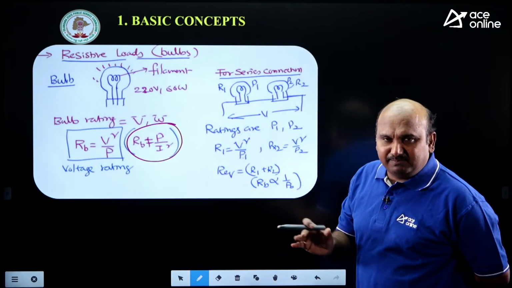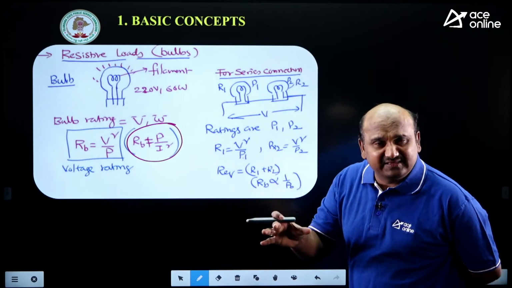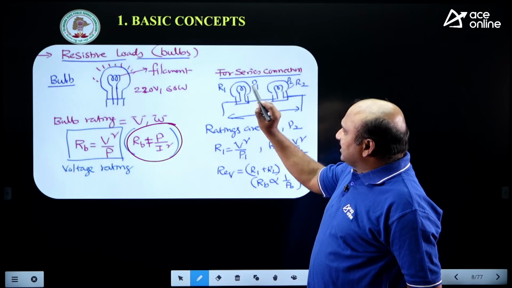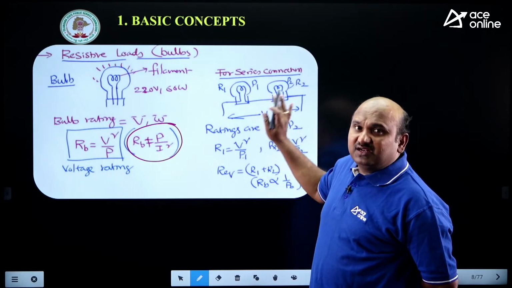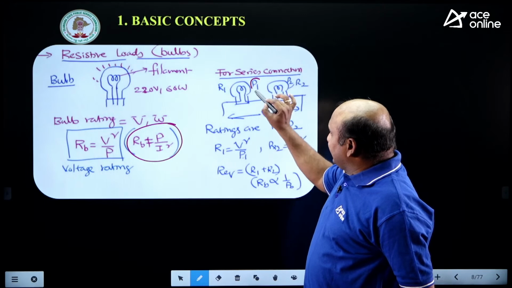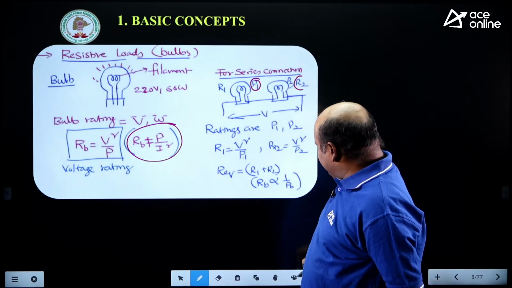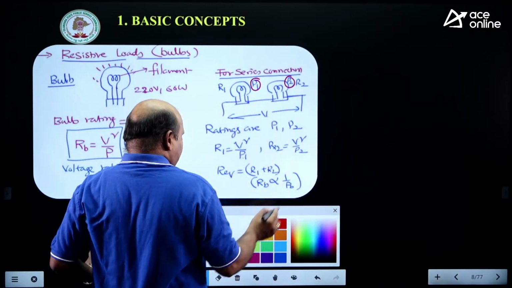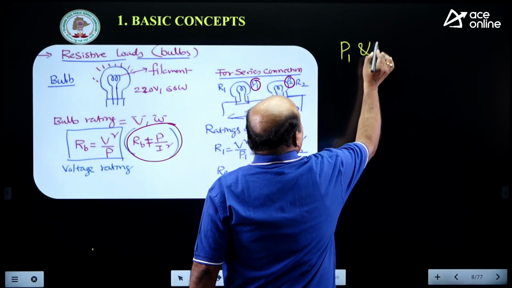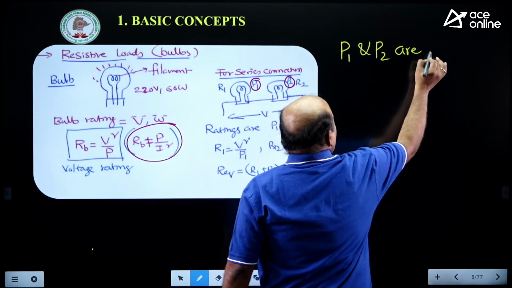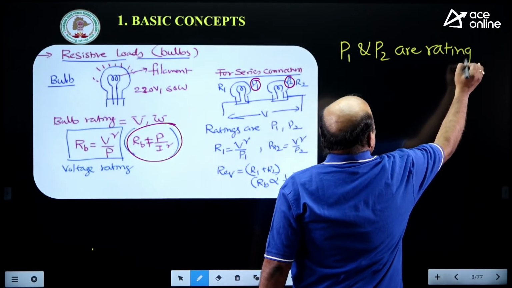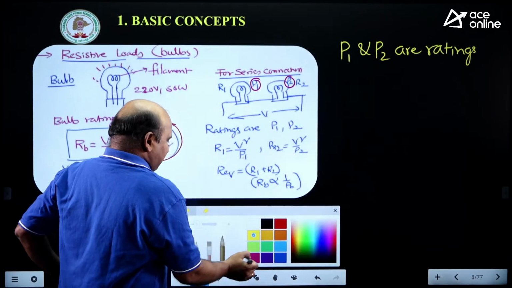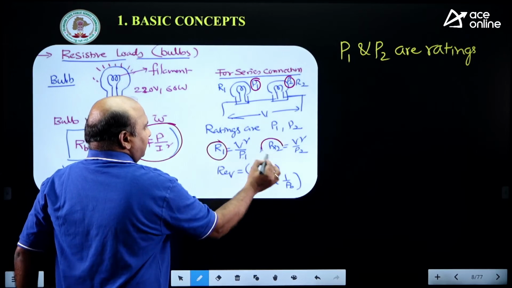Remember this, because bulbs or loads are always connected in parallel and designed based on the voltage rating. Now here this is resistance 1, resistance 2. If both are connected in series, these are the ratings. Remember that here P1, P2 are ratings. According to these ratings you have to estimate the R1 and R2 values here.